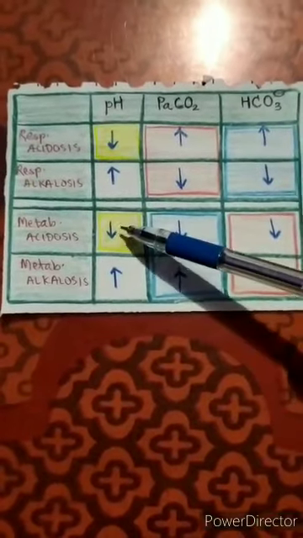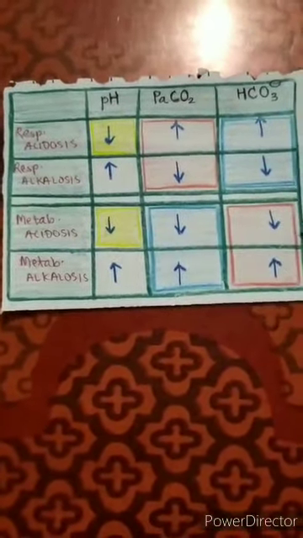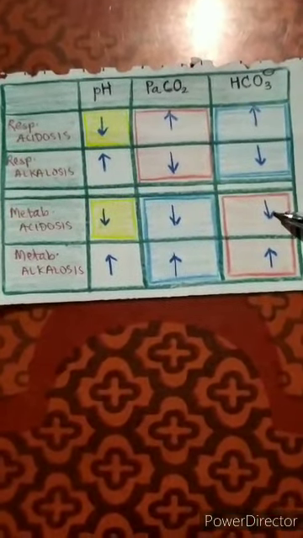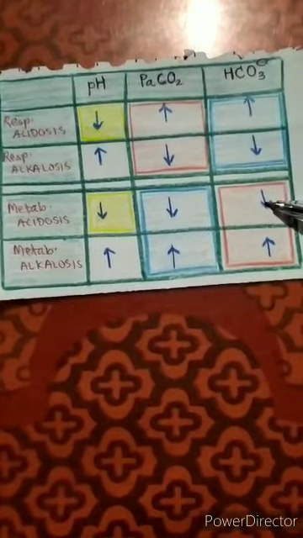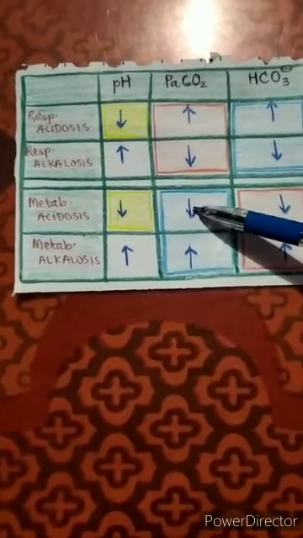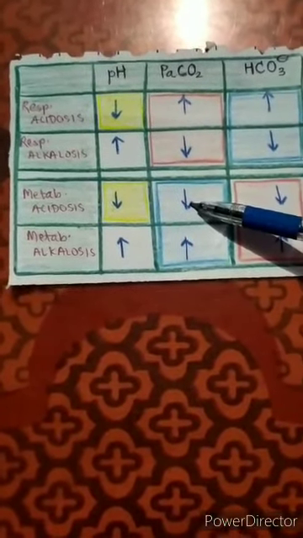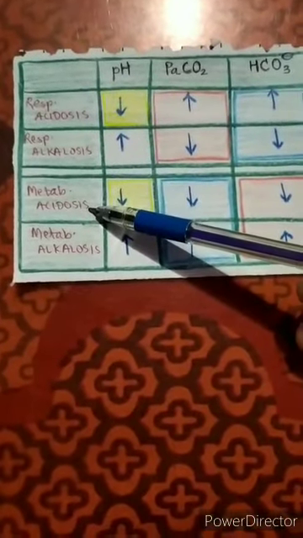Similarly, in case of metabolic acidosis, there is a fall in pH and a fall in the primary metabolic process. In order to compensate this fall in base, there is also a decrease in respiratory acid, so as to compensate for the metabolic acidosis.